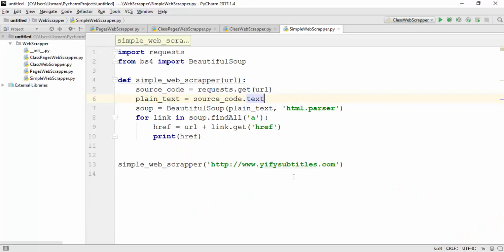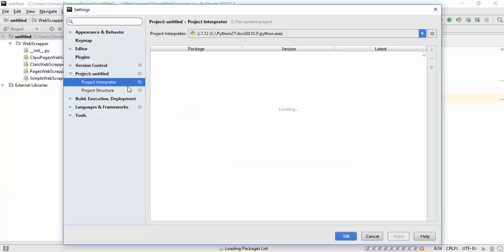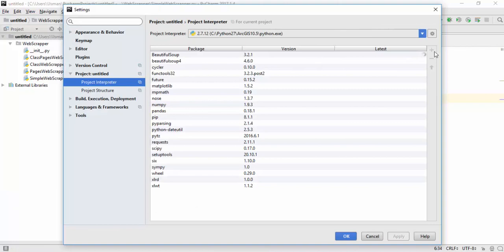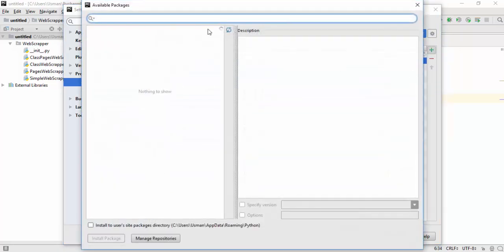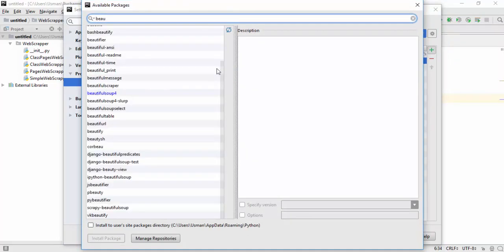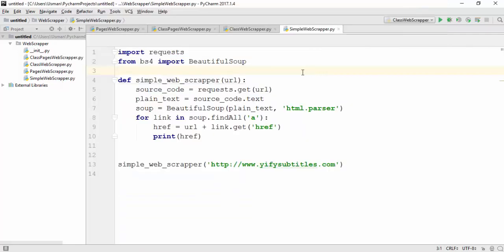Simple web scraper. In this, the top two lines are used for importing the required packages. As Beautiful Soup is not present by default, we have to install it manually. Let's go to settings, project interpreter, and then by clicking here you can install any package required. As you can see, it is already installed, so that's why it's showing here. Otherwise you can click here and search for the package. It will take some time. As you can see, it is highlighted because it is already installed. Otherwise you can install it by selecting and clicking here. Let's move towards the code.